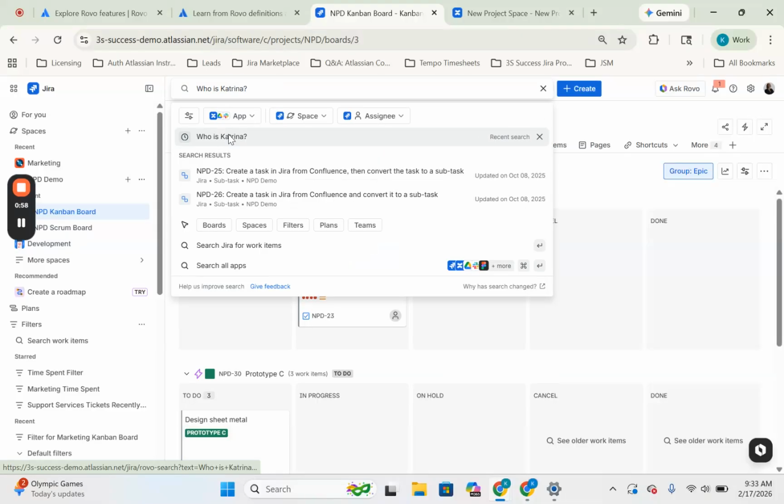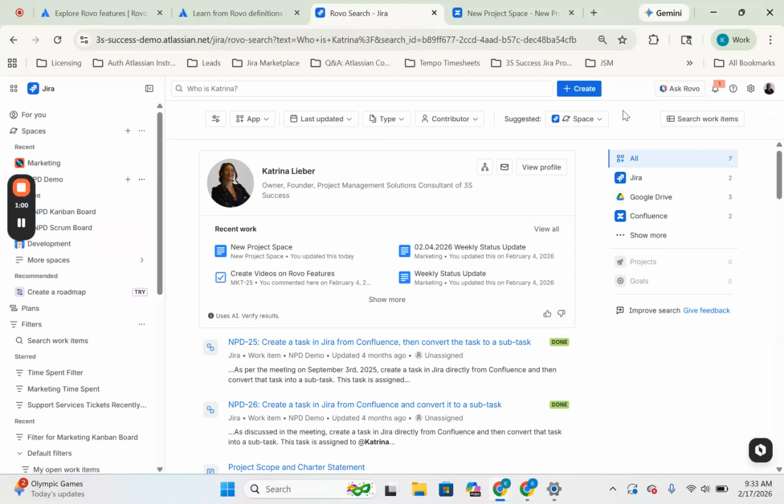Let's go ahead and revisit that search. You can see it said Rovo was thinking, and it says Katrina Lieber, owner, founder, project management solutions consultant of 3S Success. Now, this is both very interesting and kind of creepy because I did not go in and program this knowledge card on myself whatsoever. You can see it says uses AI and it tells you to verify your results. So I did not go in and enter a knowledge card. I didn't go in and create a knowledge card of any sort.